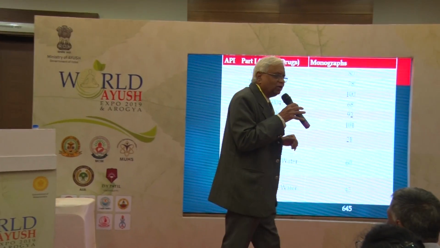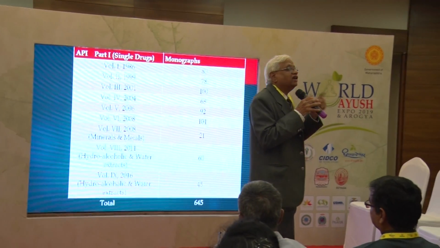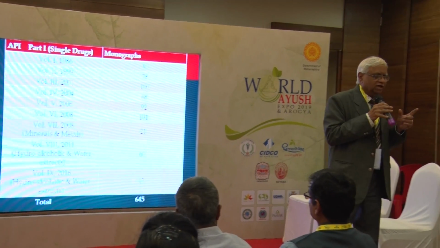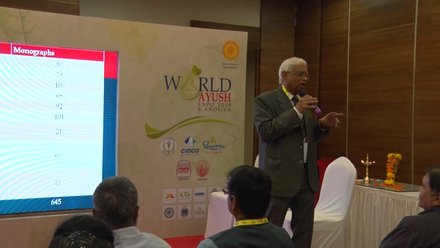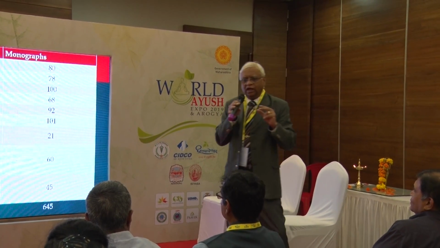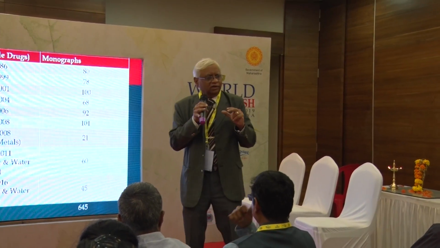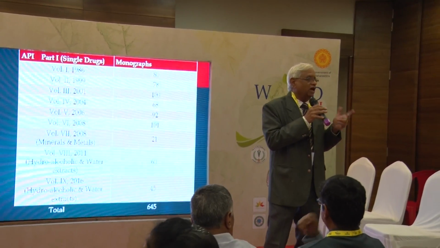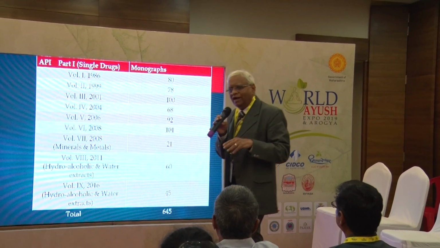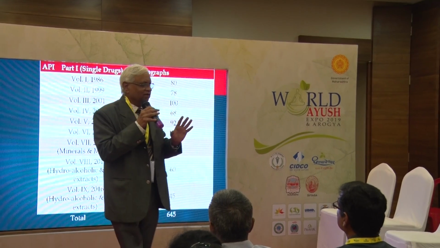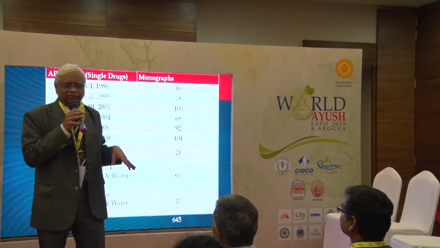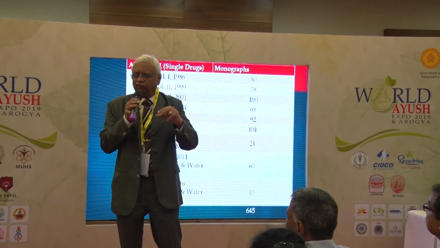Pharmacopoeia is related to the pharmacopoeial standards, quality standards. It contains monographs of every drug, and that drug's quality standards are given. Whereas in the formulary there are various formulae, and the formulae are given in that formulary.